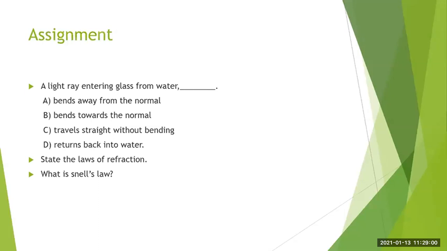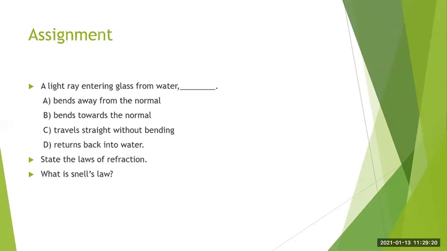So today we have learned about reflection and refraction. We have studied the laws of reflection as well as refraction. And we also studied some activities to understand how the process of refraction occurs.